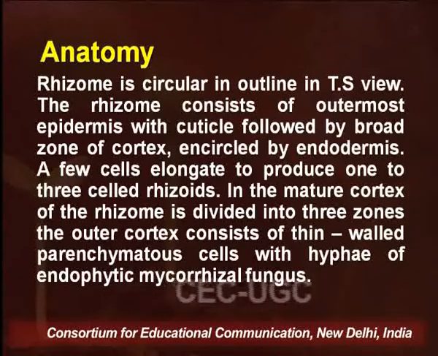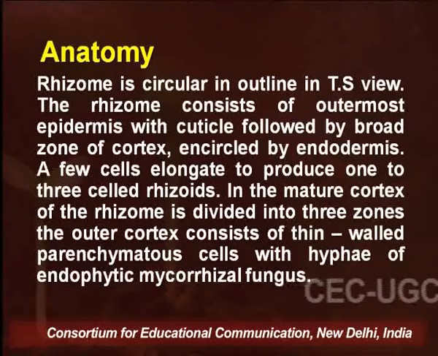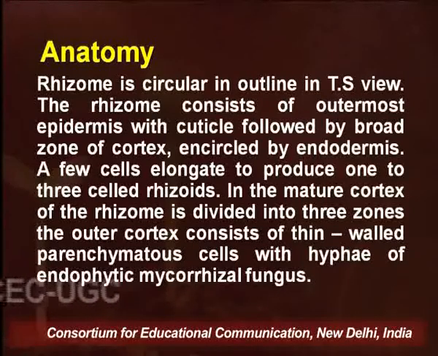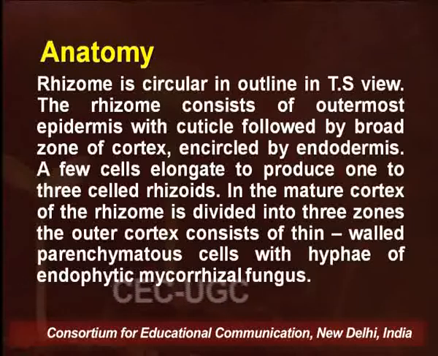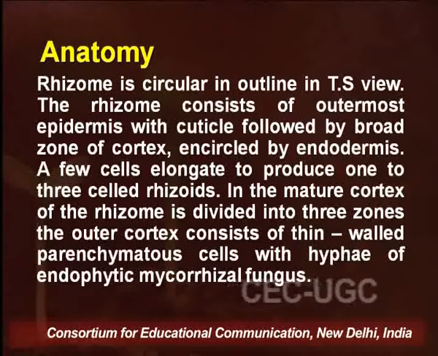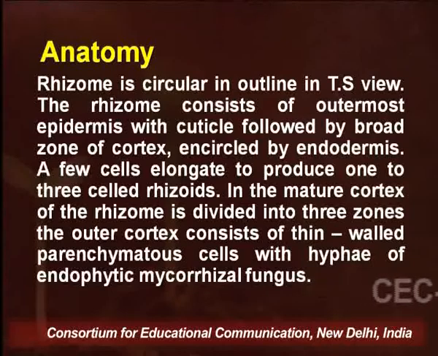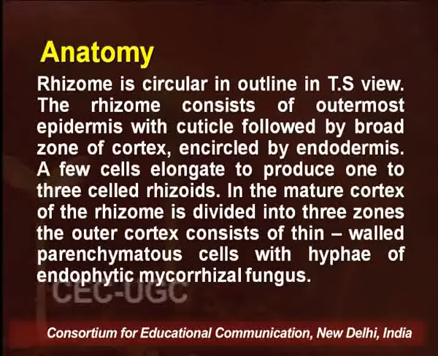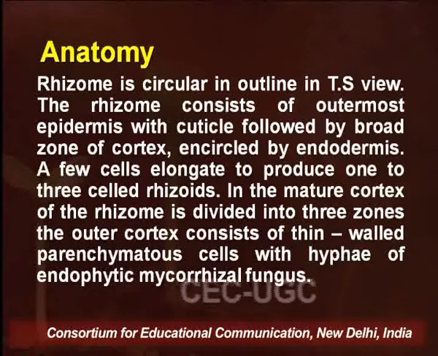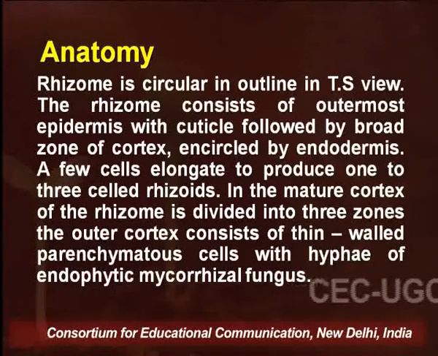Xylotum genus. Let us first talk about the rhizomes in Xylotum. The rhizome is circular in outline in its transverse section view. The rhizome consists of an outermost epidermis with cuticle, followed by a broad zone of cortex encircled by endodermis.